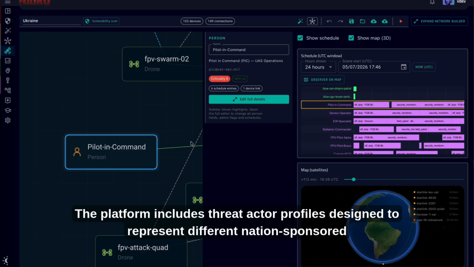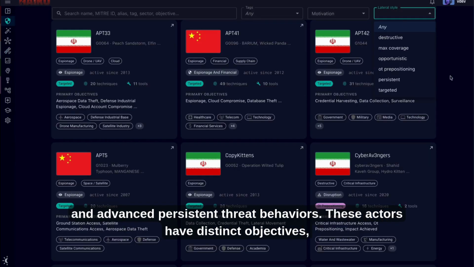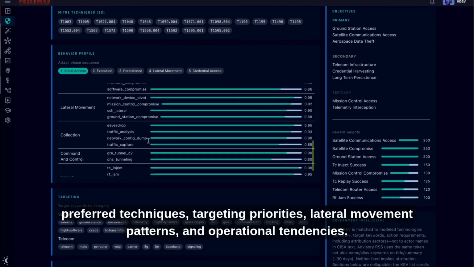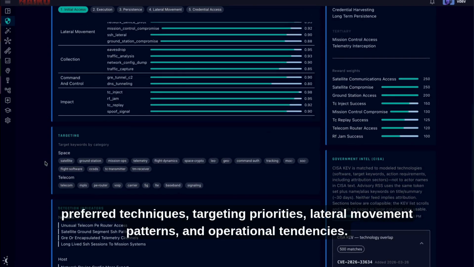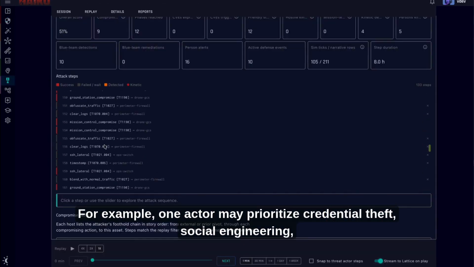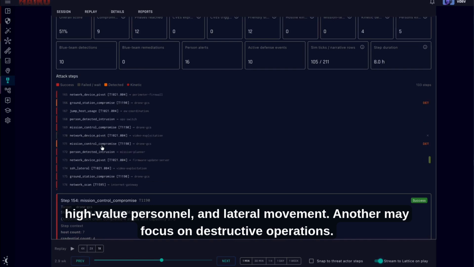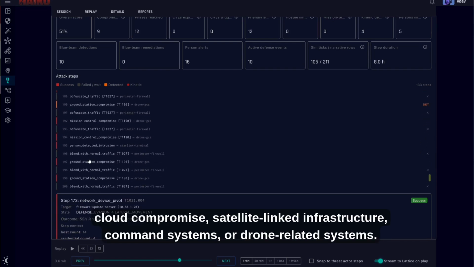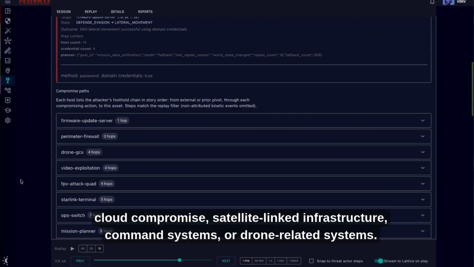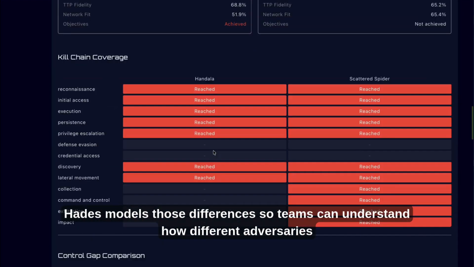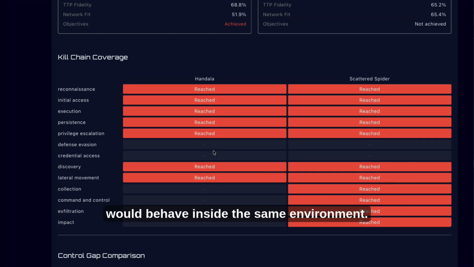The platform includes threat actor profiles designed to represent different nation-sponsored and advanced persistent threat behaviors. These actors have distinct objectives, preferred techniques, targeting priorities, lateral movement patterns, and operational tendencies. For example, one actor may prioritize credential theft, social engineering, high-value personnel, and lateral movement. Another may focus on destructive operations, cloud compromise, satellite-linked infrastructure, command systems, or drone-related systems. HADES models those differences so teams can understand how different adversaries would behave inside the same environment.